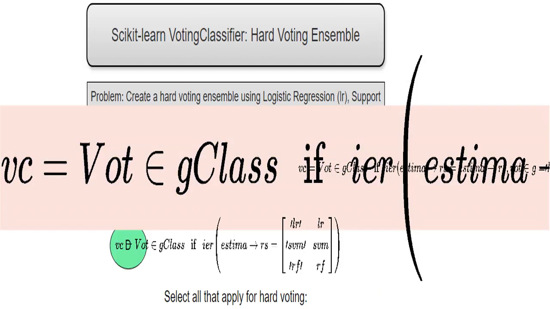This is incorrect. It uses soft voting, whereas the problem specifically asks for hard voting. In soft voting, the final prediction is decided by averaging the probability scores from each base model. In hard voting, it's simply majority rules based on the model's predicted class label.